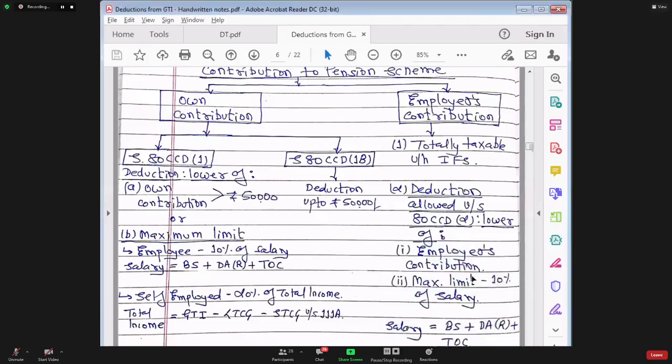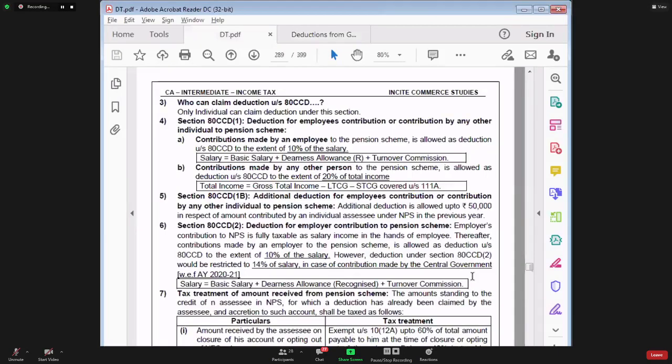Yes, okay. Now listen to me very carefully. I'm going to ask you a very simple question. You have to answer me that question. I told you that this scheme was started in the year 2004. It is mandatory for government employees to participate in this scheme.